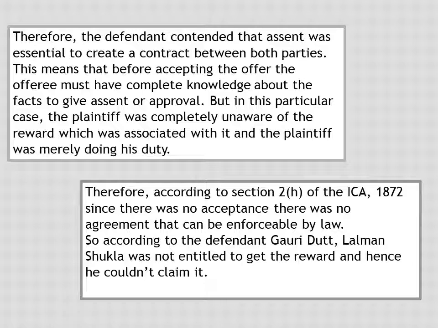Therefore, according to Section 2, subsection (h) of the ICA 1872, since there was no acceptance, there was no agreement enforceable by law. So according to Gauri Dutt, Lalman Shukla was not entitled to the reward and hence could not claim it.